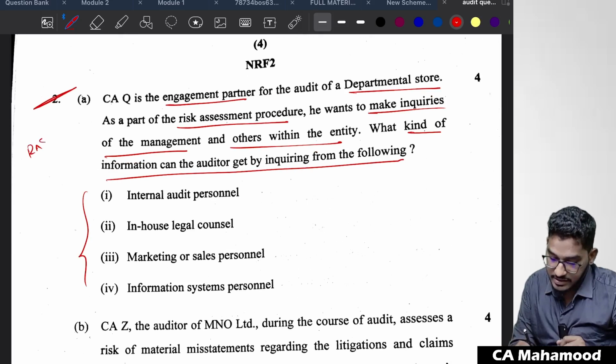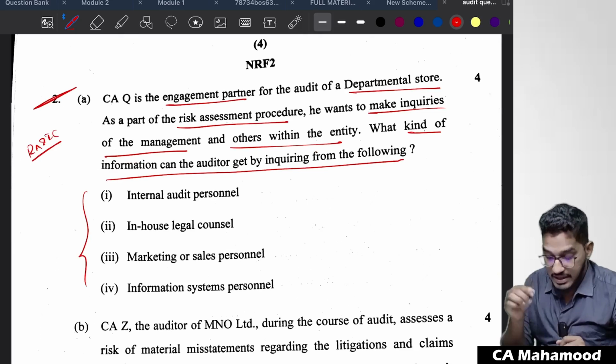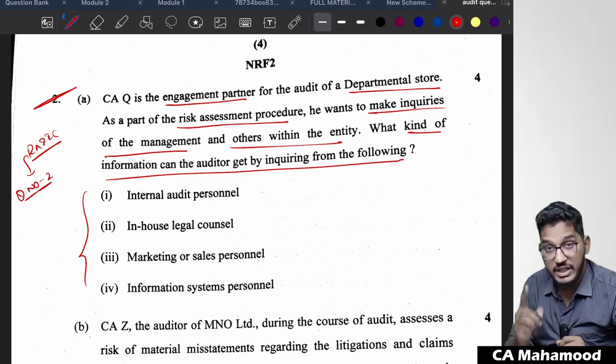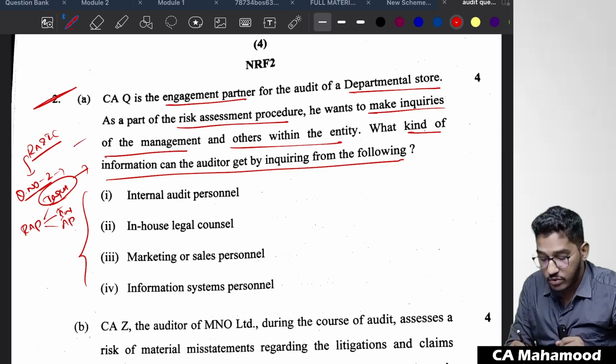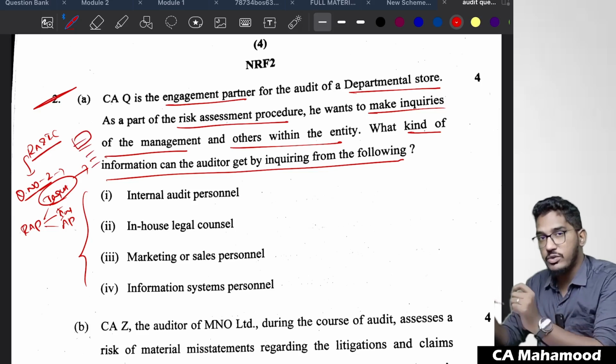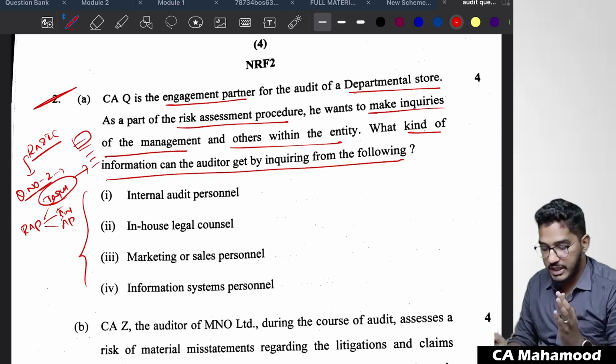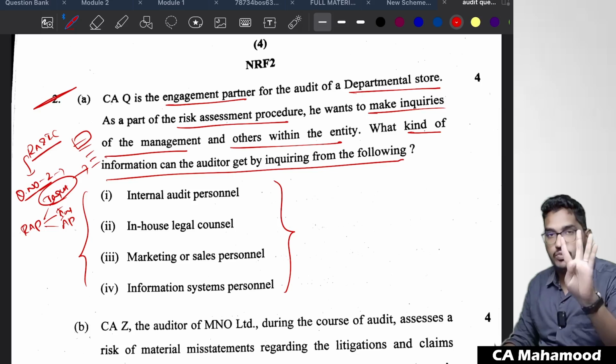Once again, risk assessment and internal control chapter. In that chapter, if you look at our material, there will be question number 2, which says what will be included in the risk assessment procedures. There we say risk assessment procedures include inquiries, inspection and observation, and also analytical procedures. And in that inquiries part, we have told with whom the auditor can inquire, and by inquiring, what all you will get to know. Some 7-8 points will be there. Out of those 7-8 points, they are asking you only 4 points.